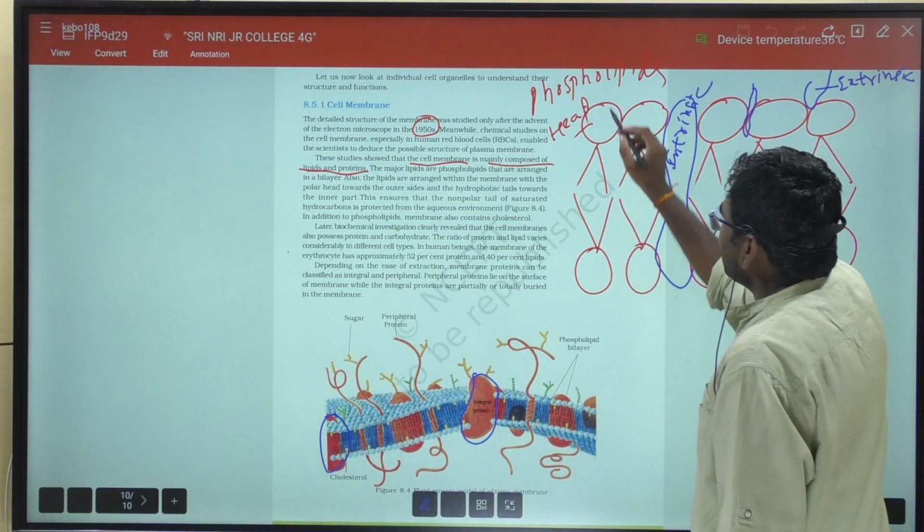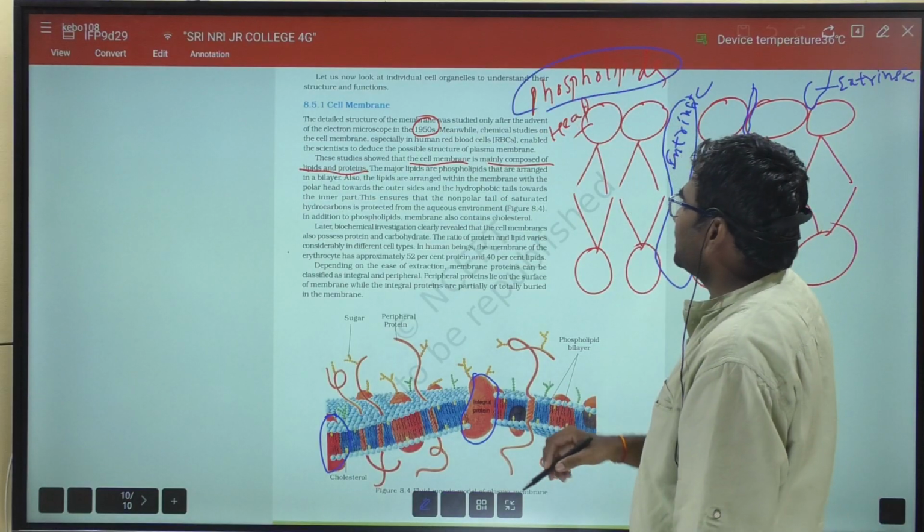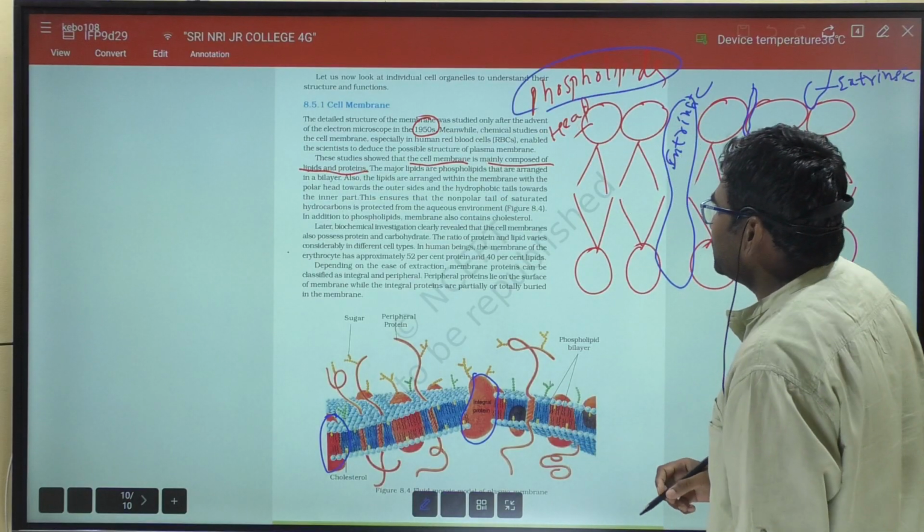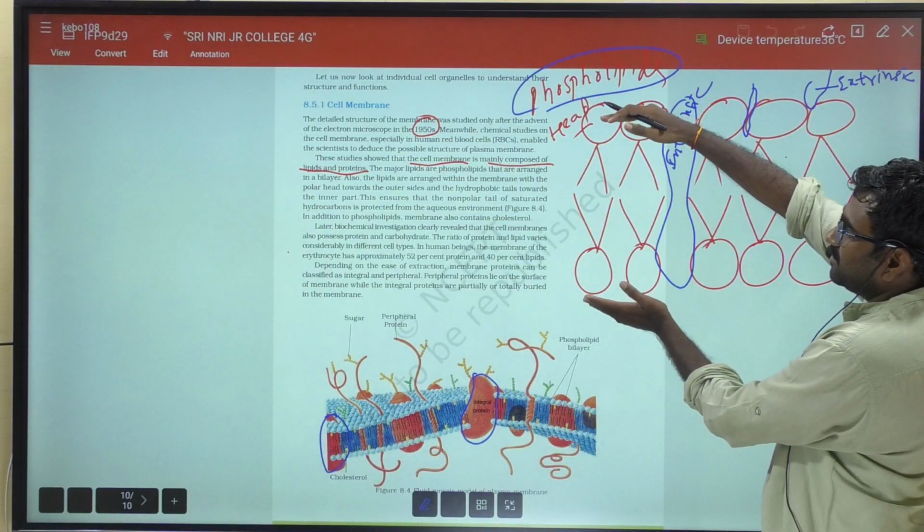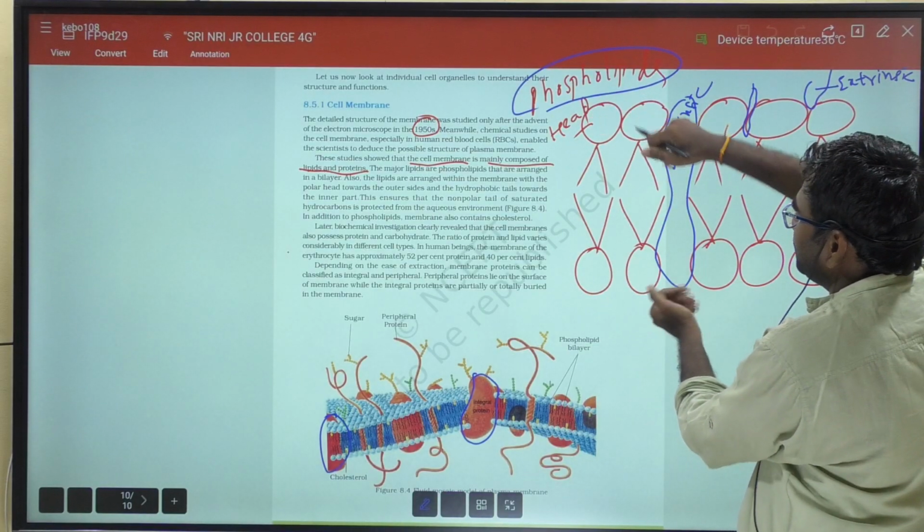So the major lipids are the phospholipids, that are arranged as a bilayer.